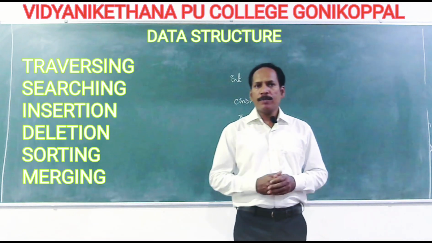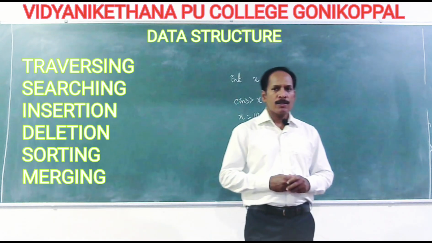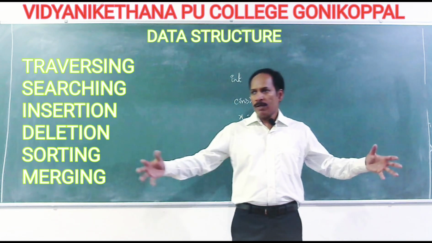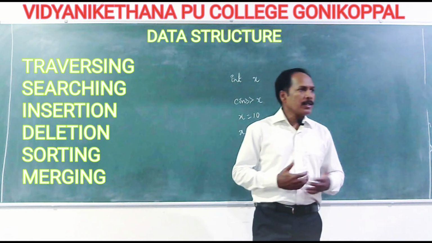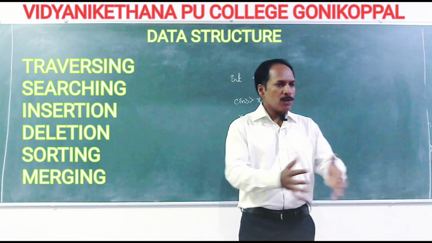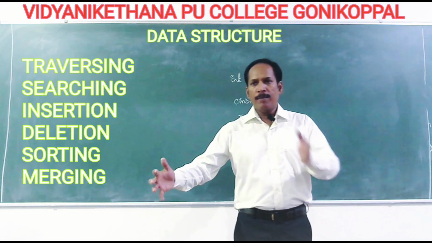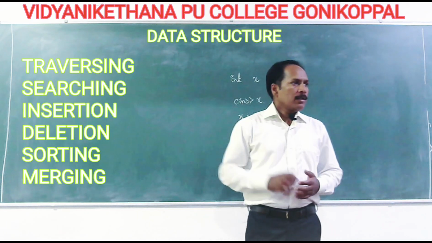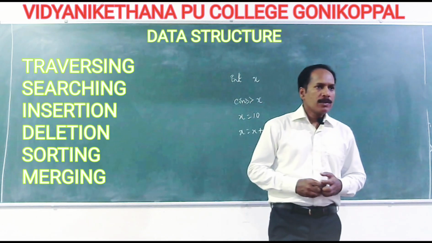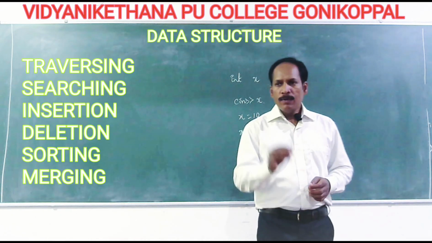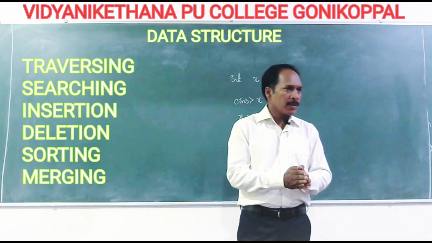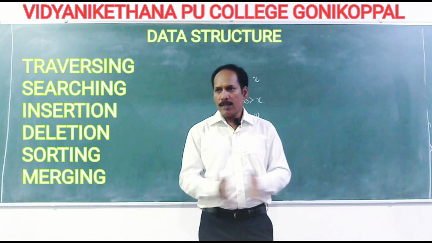Where the elements are organized one after the other, one operation is called traversing. So what is traversing? Traversing is a process of visiting each element exactly once to perform some operation. That is how you can define traversing.